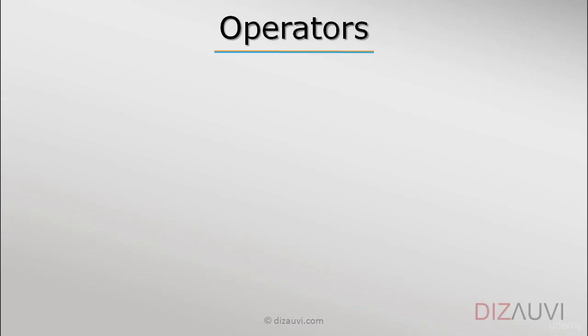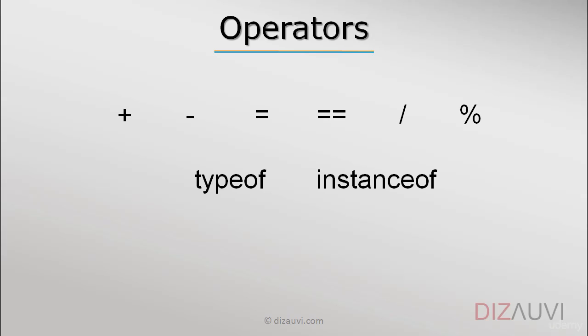The primitive actions that one can do on some data in JavaScript is by using what are called as operators. Most operators are represented by punctuation characters such as plus, minus, equal to, double equal to, etc. But there are some operators such as typeof or instanceof, which are represented by string keywords and not characters. Let's look at some commonly used operators, starting with mathematical operators.